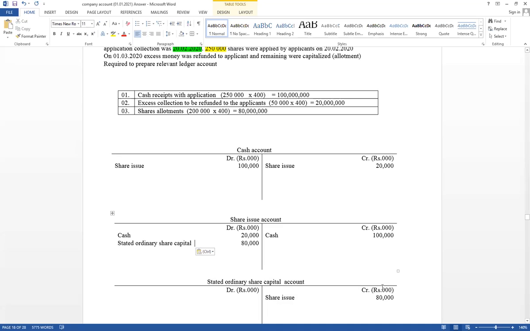Those are the steps you have to apply. First one, cash received with application. They ask for the double entry in the MCQ paper. This is an initial public offer. Cash account debit, share issue account credit. And second one, excess application should be returned. Cash account credit, share issue account debit. And third one, shares allotment: share capital account credit, share issue account debit.